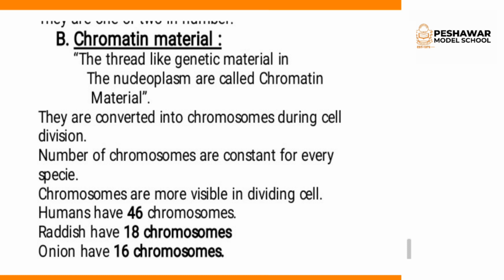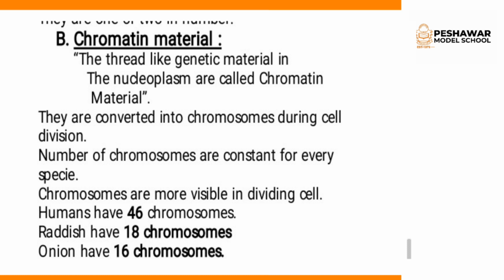So these chromosomes are made from the thread-like materials which are known as chromatin materials. In the dividing cell, these genetic materials are converted into chromosomes, and then these chromosomes control the activities, because the chromosomes have the unit of heredity, which are known as the genes, and these genes are concerned with the transfer of characters from parents to offspring.